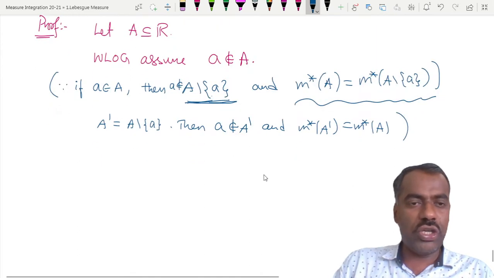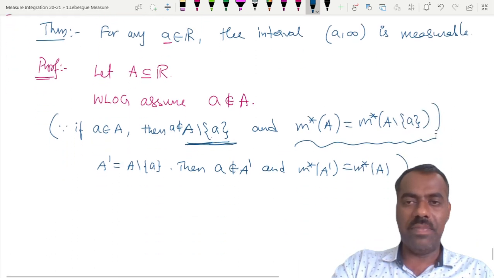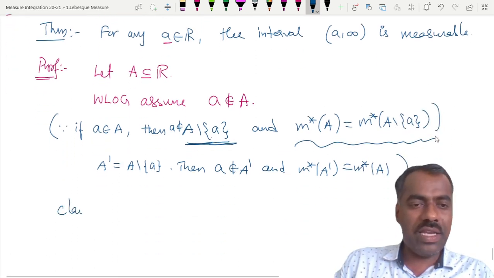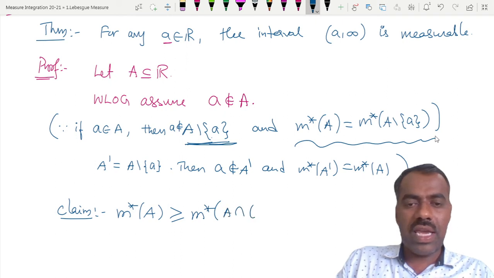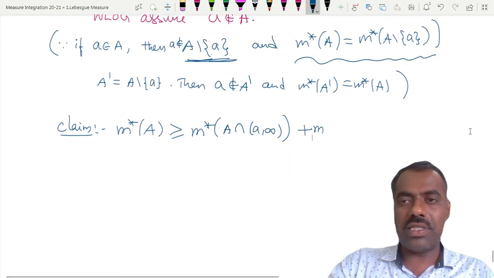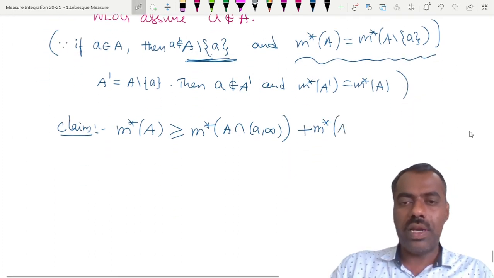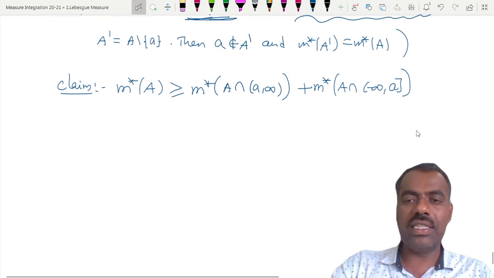Now we want to show that this (a, infinity) is measurable. So our claim is m star of A is greater than or equal to m star of A intersection (a, infinity) plus m star of A intersection its complement. What is its complement? What is the complement of (a, infinity)? It is minus infinity to closed a, right? Is this clear?